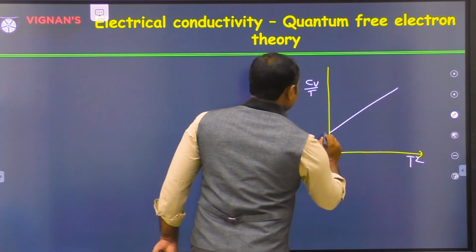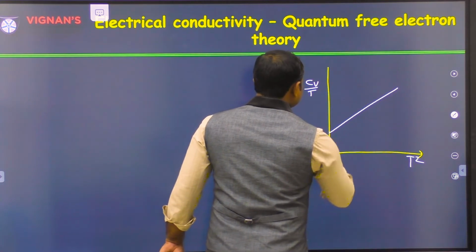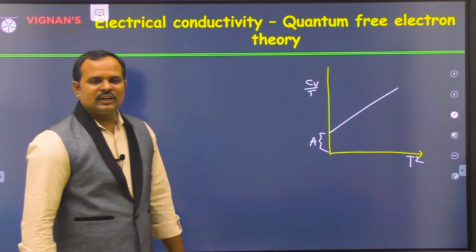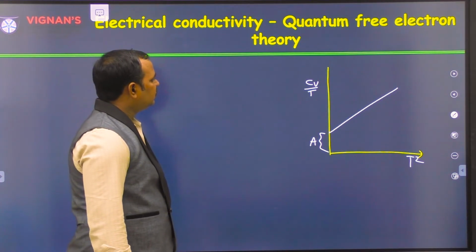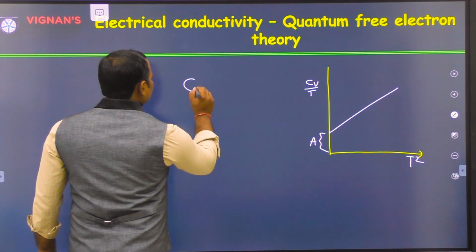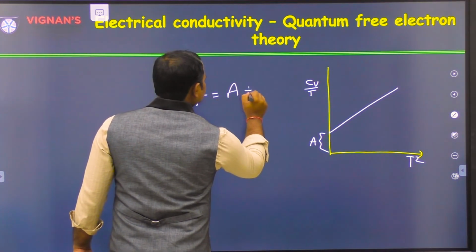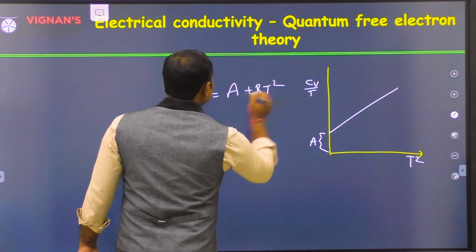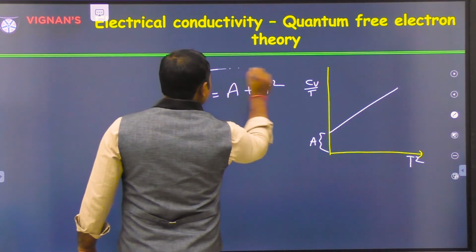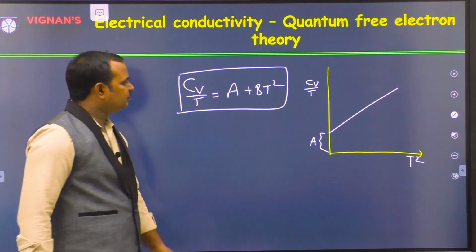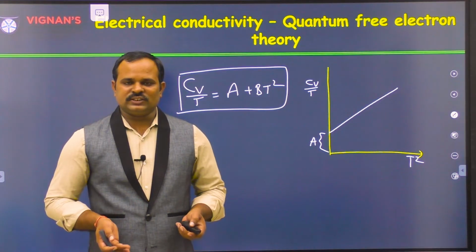Here this is the intercept, and the intercept gives you the constant A. So in this way we can get the specific heat. Cv by T is equal to A plus BT square. This looks like y is equal to mx plus c. So in this way we can explain the specific heat of solids.